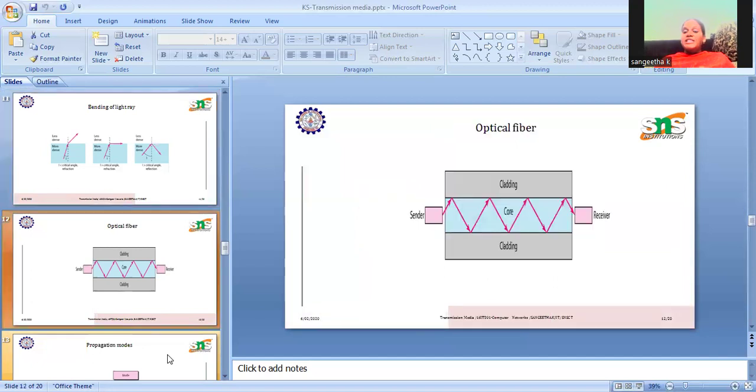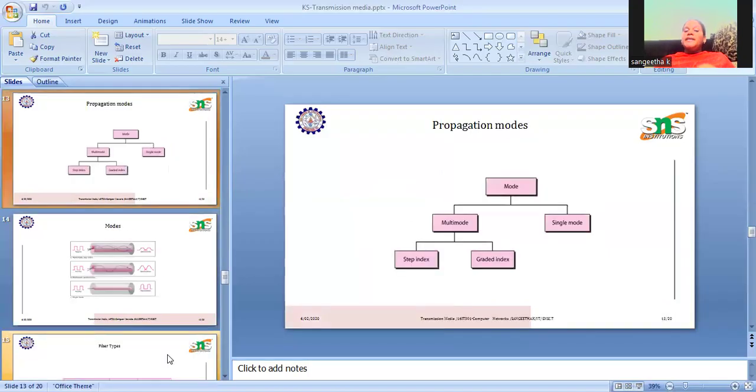An optical fiber has an inner layer that is a glass core material. The outer part is the cladding, and the signals are reflected over the cladding material. The signal propagation modes are single mode or multi-mode. In single mode, the light wave is transmitted as a single straight line. In multi-mode, multiple waves are transmitted, and there we have step index and gradient index.